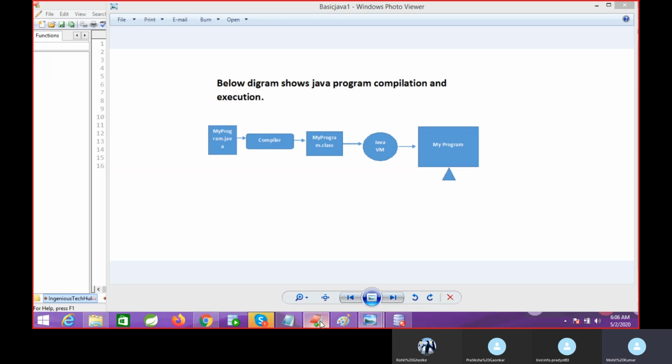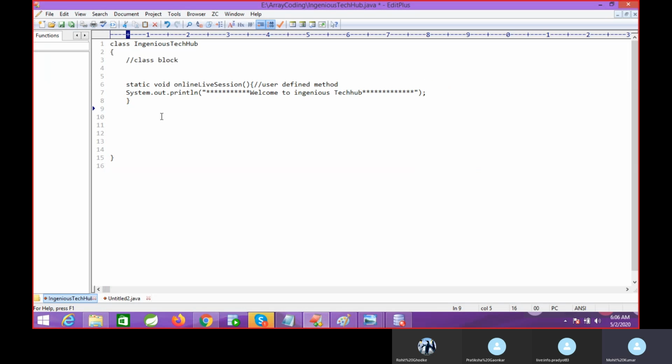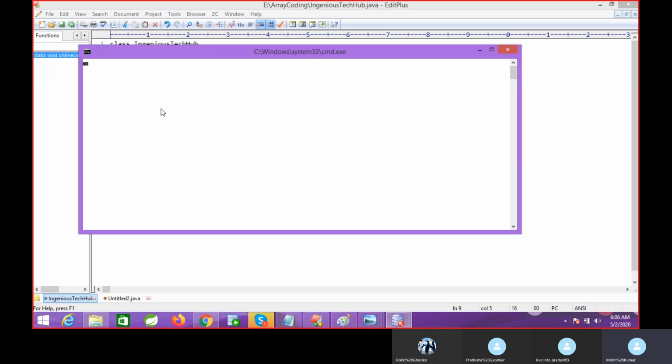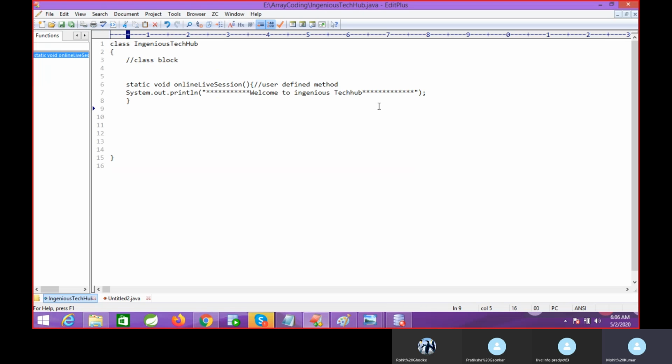This user defined method is a separate topic, so we will discuss it later. My agenda here is just printing this value. Right now I am not getting any error. So the conclusion is, at the class level we cannot write the logic directly.